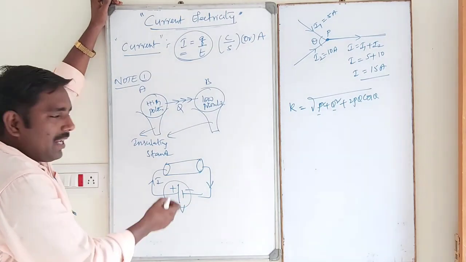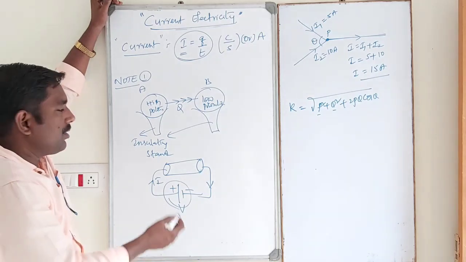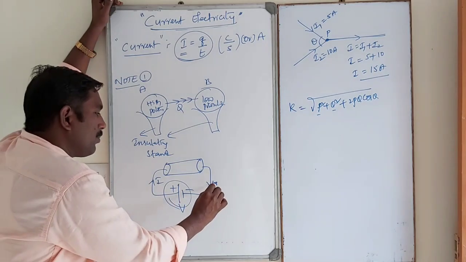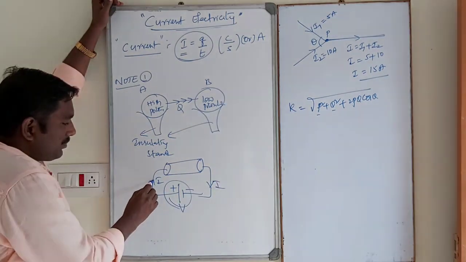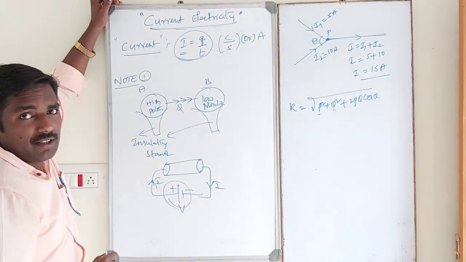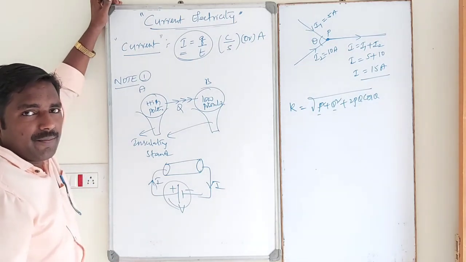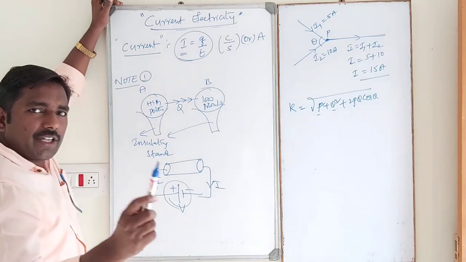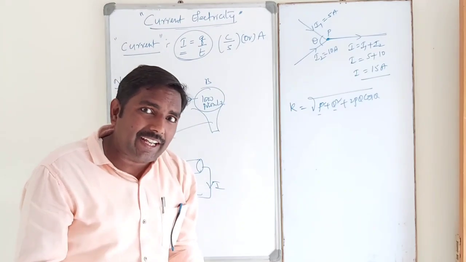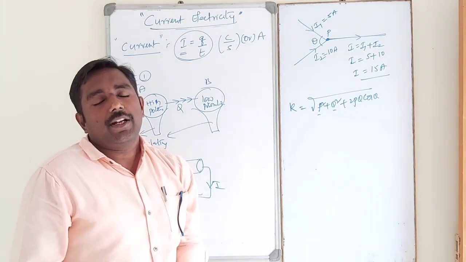A battery or cell gives continuous charges. So the charges flow from the positive terminal to the negative terminal, students. The arrow mark indicates the direction of conventional current. Please remember it, students. The arrow mark indicates the direction of conventional current. The direction of electronic current is opposite to the conventional current.